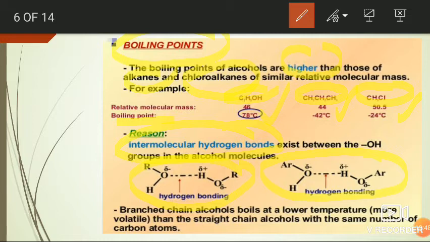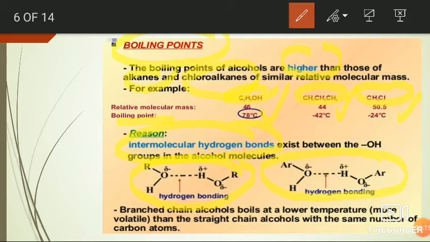Generally, if you compare the boiling points of the normal or straight chain alcohols with branched chain alcohols, the boiling points of the branched chain alcohols are less than that of the straight chain alcohols.